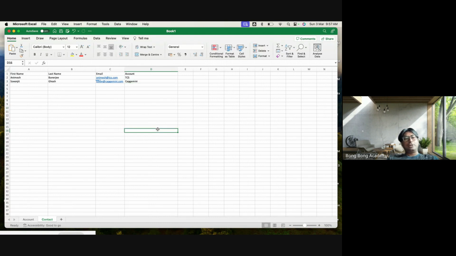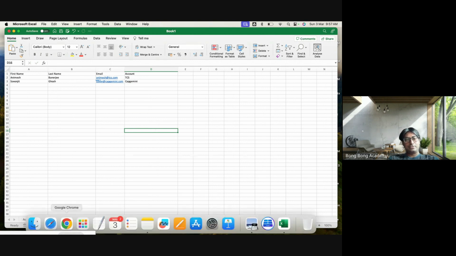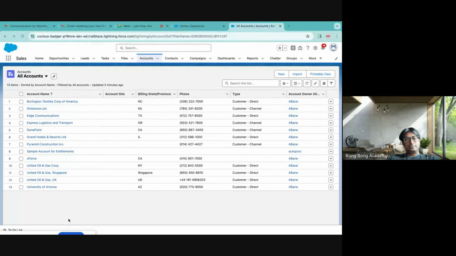So this is how an account table and contact table will be stored in your Excel sheet. How do I store that in Salesforce? Quite similar, no difference. Here, let us create.